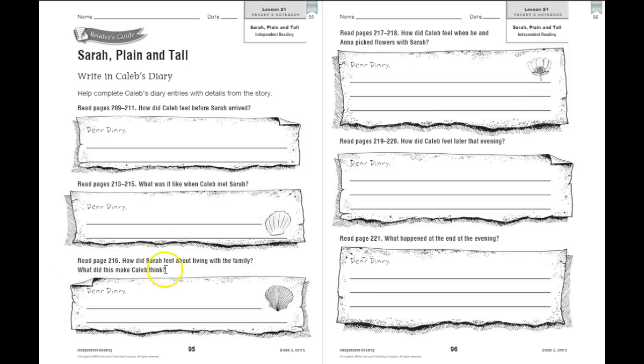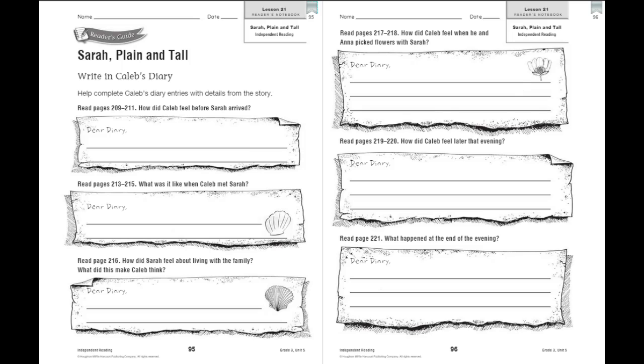On page 216, how did Sarah feel about living with the family, and what did this make Caleb think? On pages 217, 218, how did Caleb feel when he and Anna picked flowers with Sarah? Pages 219 and 220, how did Caleb feel later that evening? And page 221, what happened at the end of the evening? Complete all of these entries for Caleb in his diary.